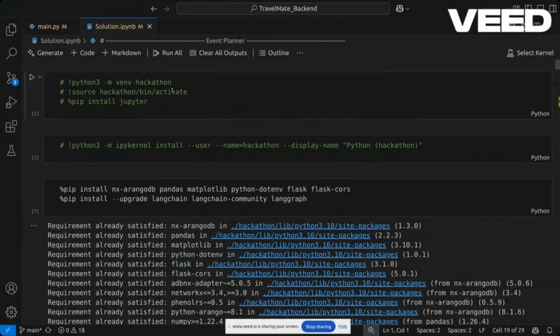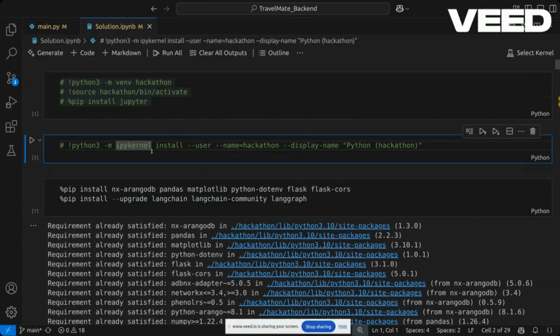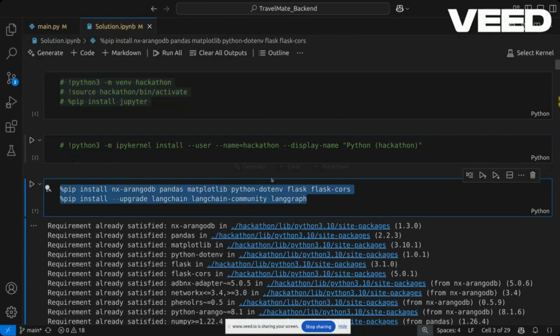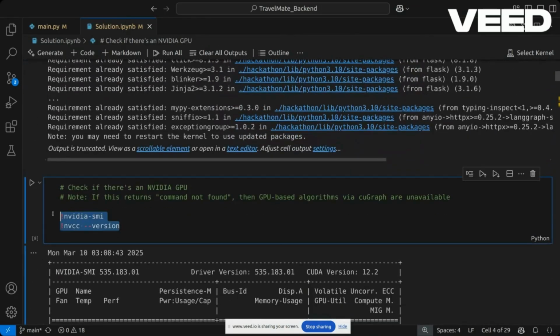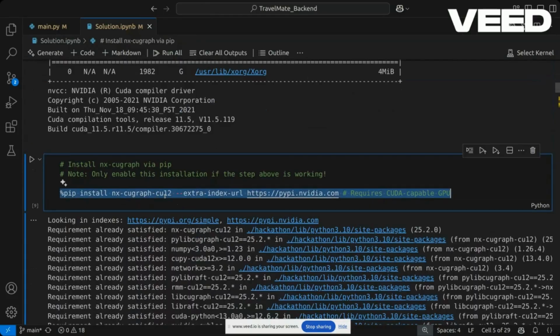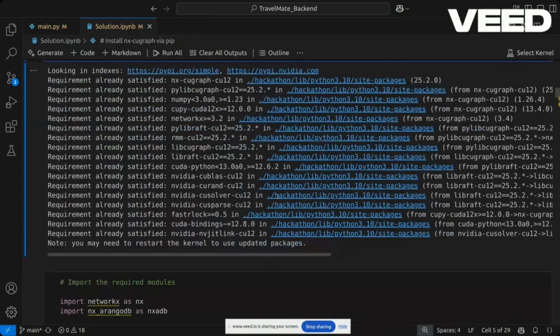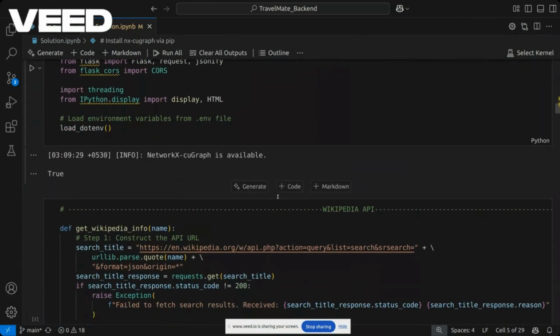So this is my solution.ipynb Python notebook. These are some steps to make a virtual environment and set up the virtual environment. We can install these dependencies. This is for running the NVIDIA GPU and the cuGraph. These are some other dependencies that are needed only when we are using the cuGraph. These are the imports that we need to make.